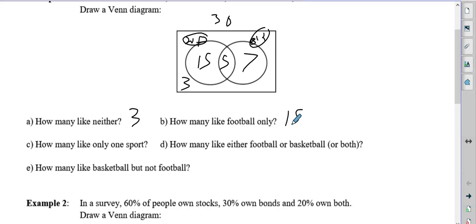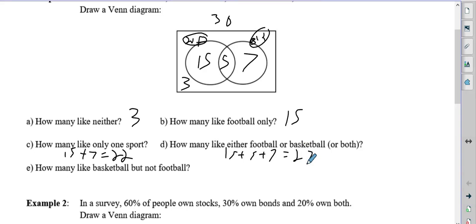How many like only one sport? Well, that's the 15 who like football, plus the 7 who only like basketball, and that's 22 kids total who only like one of the sports. How many like either football or basketball? Okay. So that's the 15 plus 5 plus 7, which is 27.